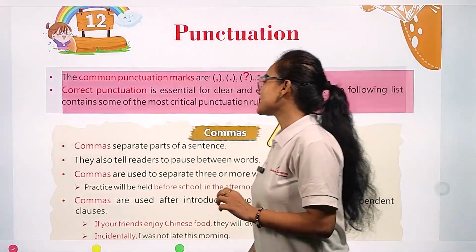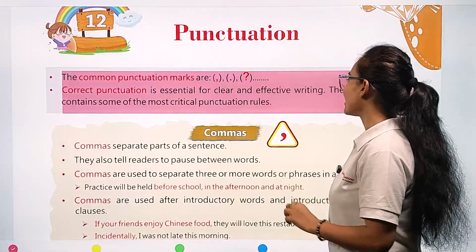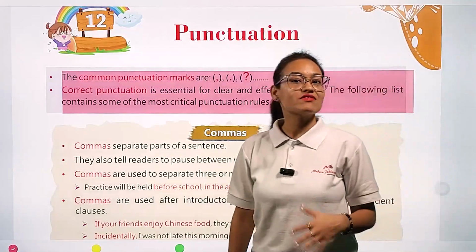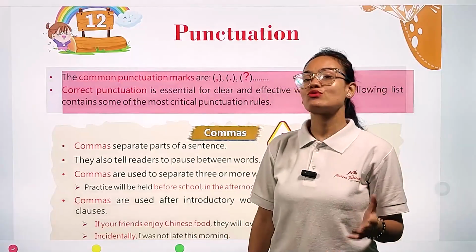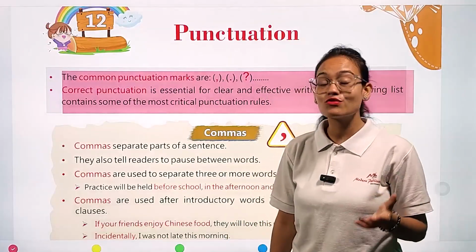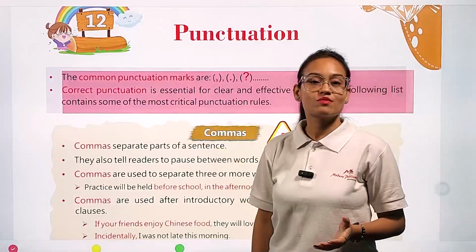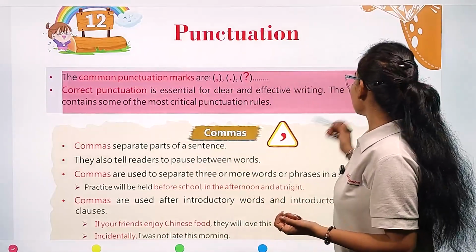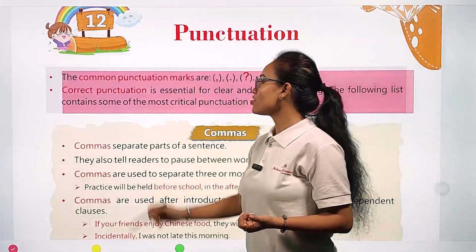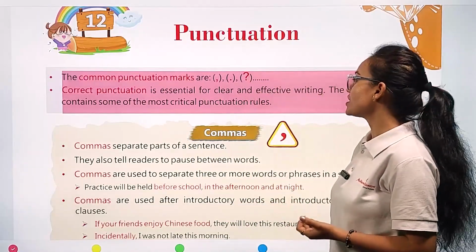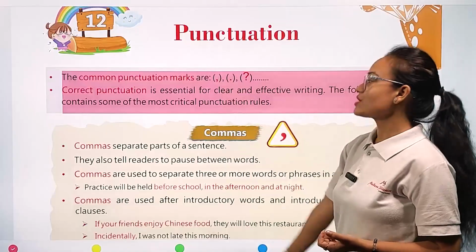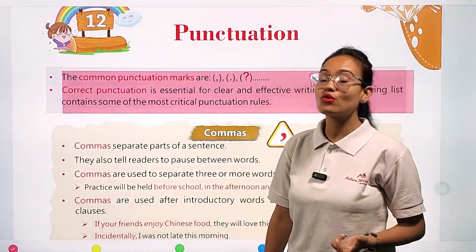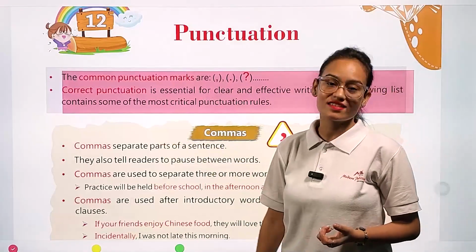Correct punctuation is essential for clear and effective writing. Okay. So if you want to make your writing very clear and effective, if you want to leave an impression, then you have to use the correct punctuation mark according to the demand of the sentence. The following list contains some of the most critical punctuation rules. So in this chapter, my dears, you are going to see what are the rules which we have to follow while punctuating our sentences.